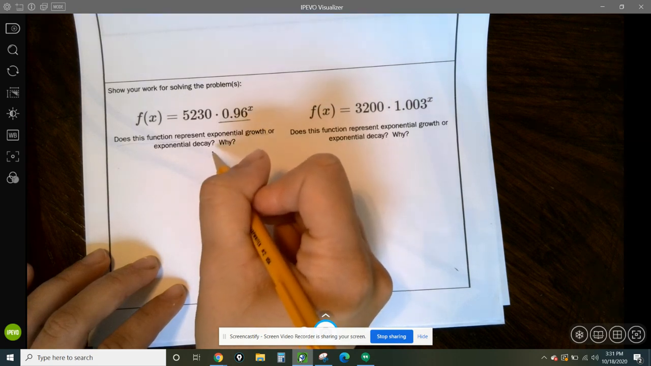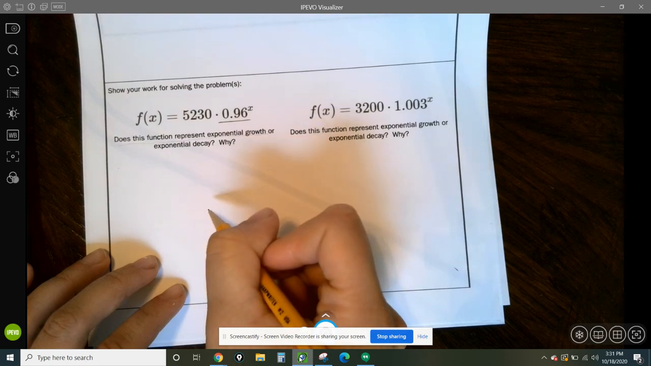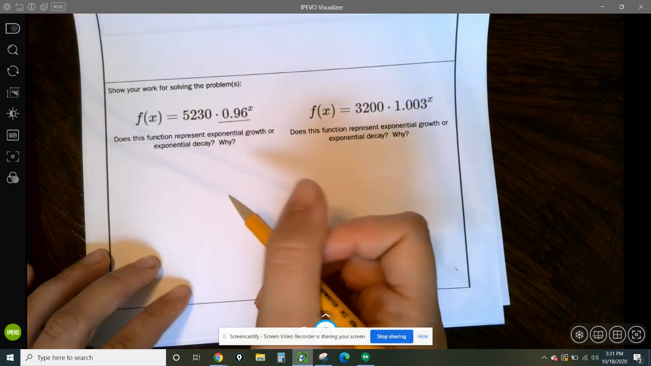So take a minute, pause the video, and write down what you think. Is it exponential growth or is it exponential decay?